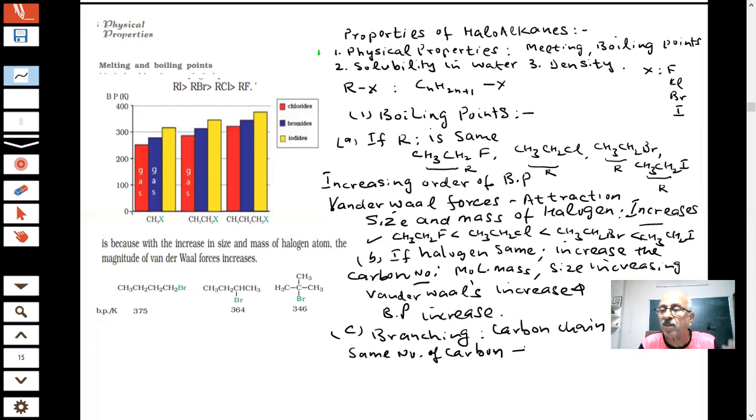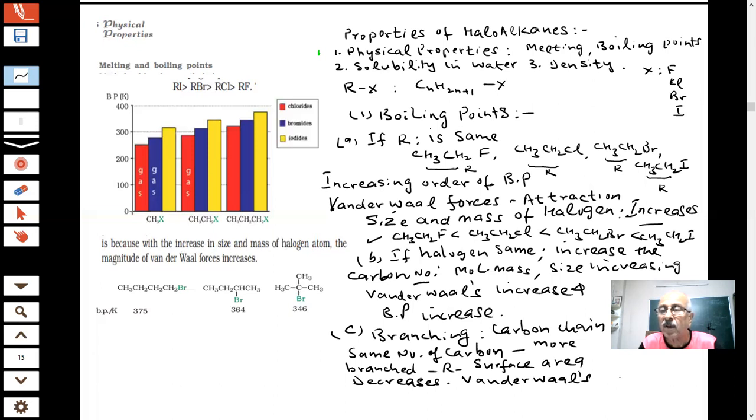The more branched the R group is, what is the result of that? Surface area becomes less. Surface area decreases, students. And as a result of this, van der Waals force decreases.